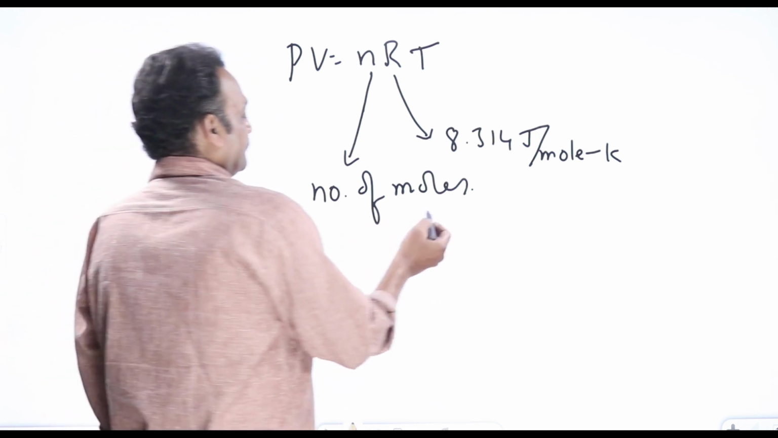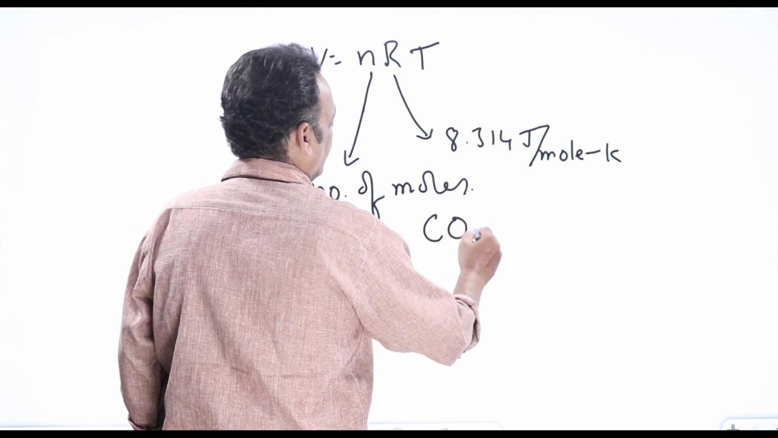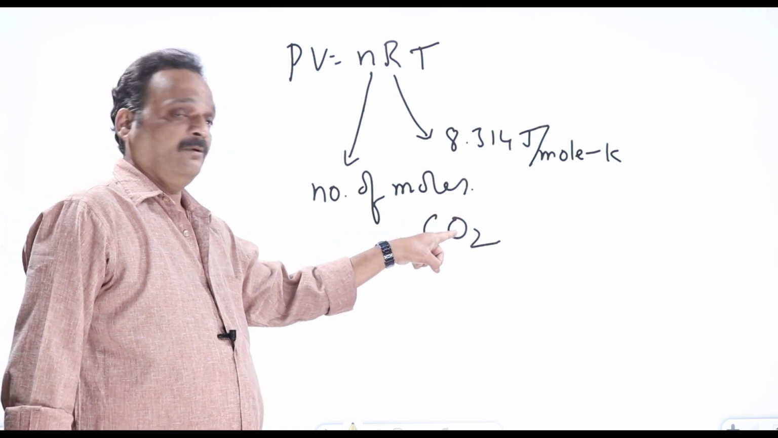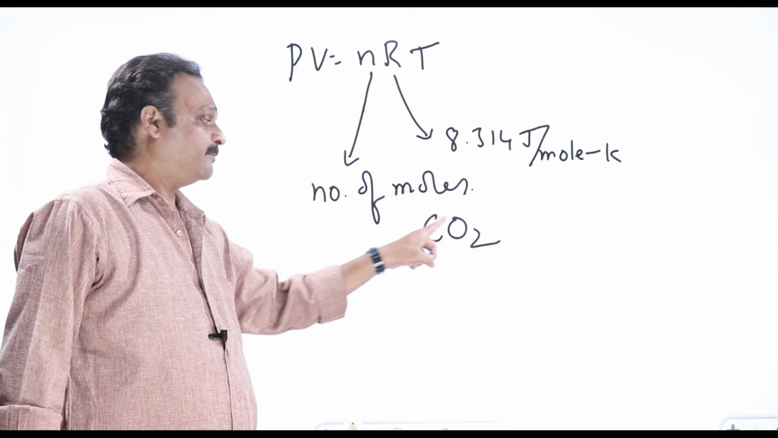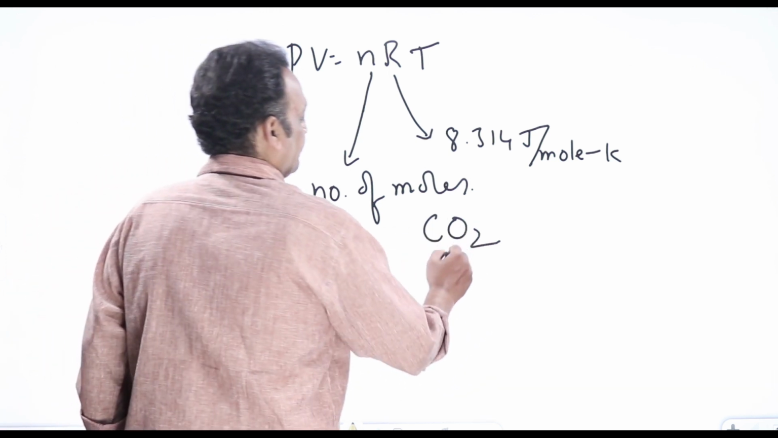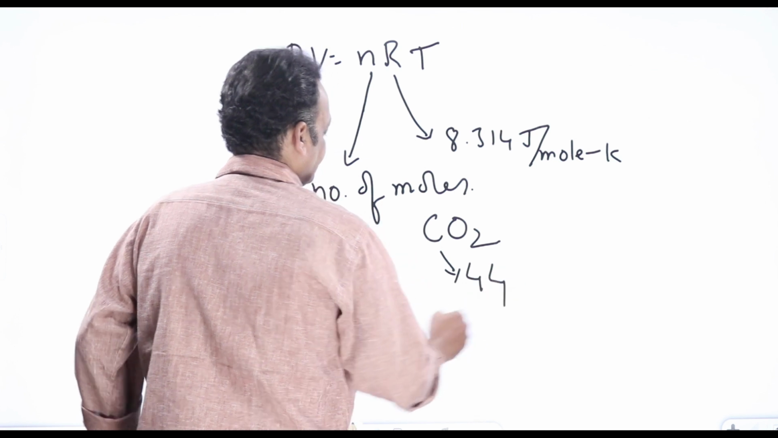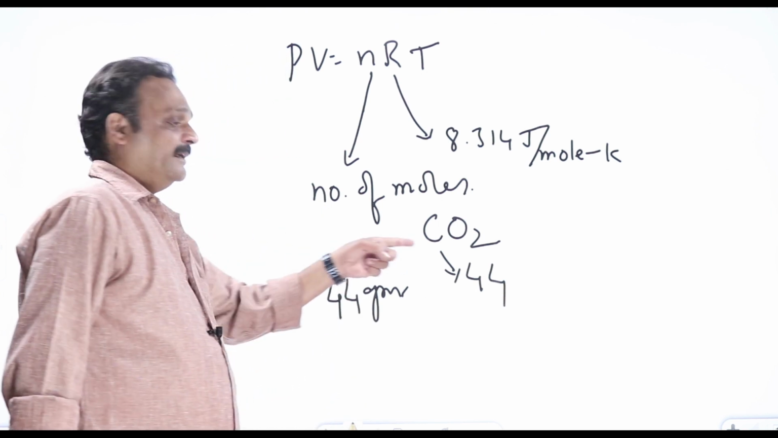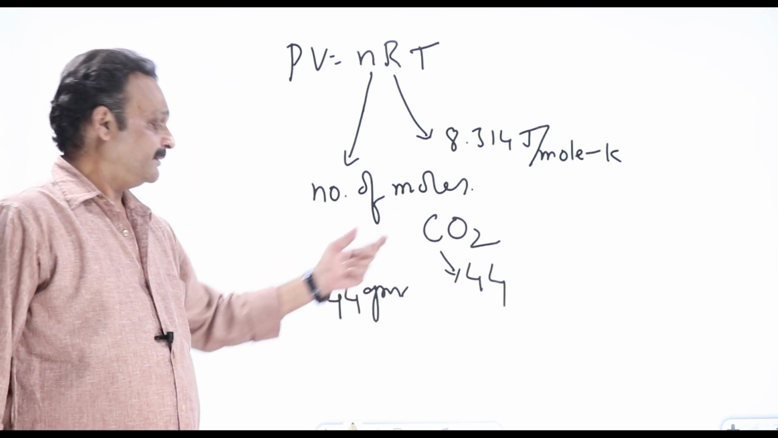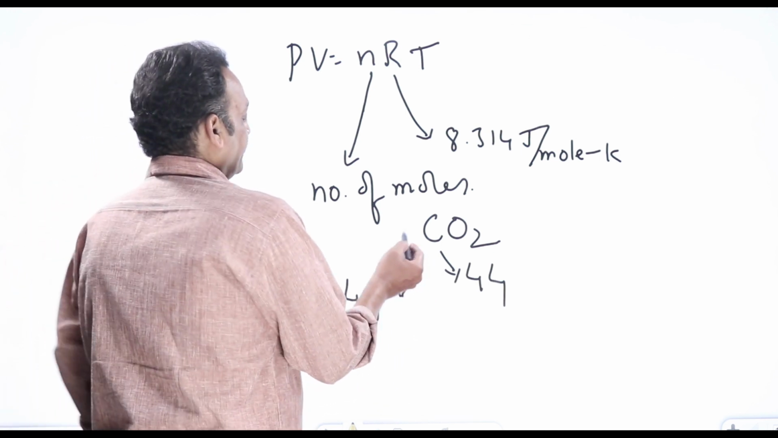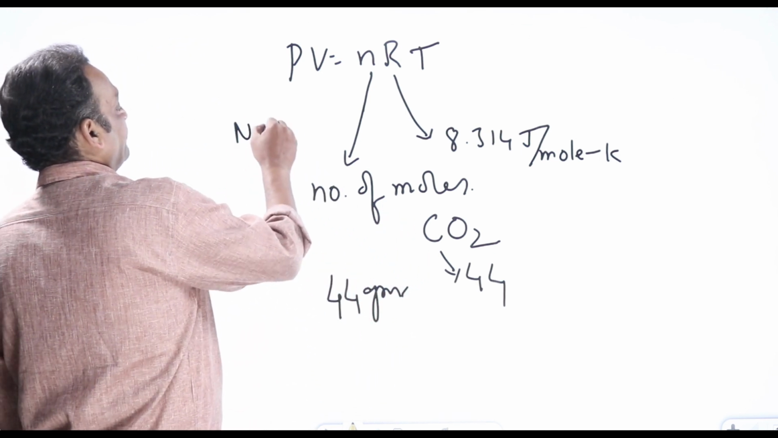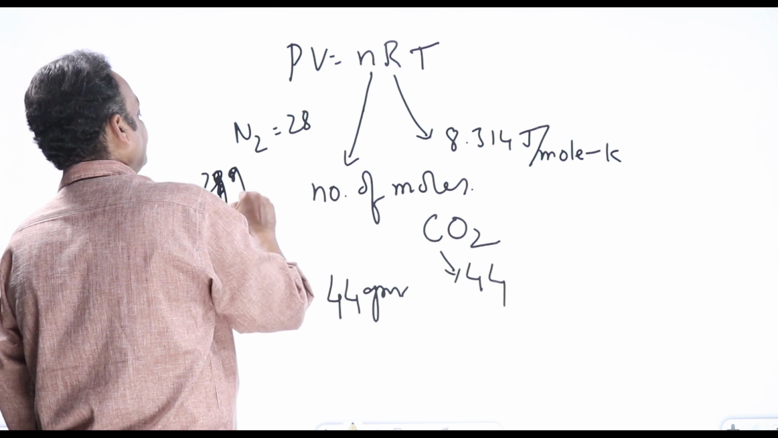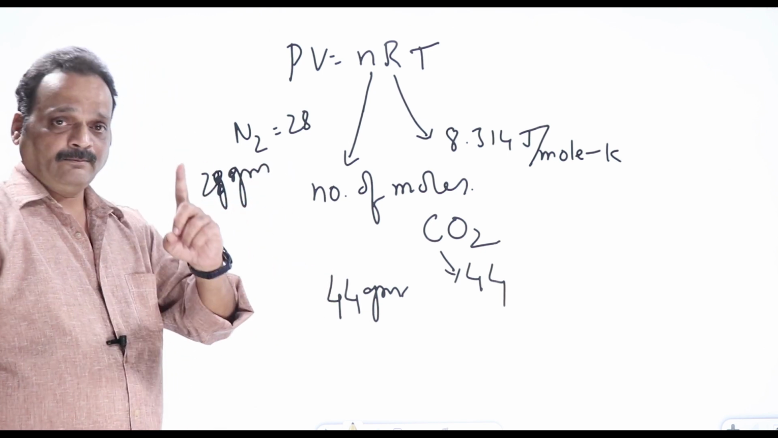Take for example CO2. What is the molecular weight of CO2? For carbon the weight is 12, for O it is 16, so O2 is 32. 32 plus 12 is 44, which means the molecular weight of CO2 is 44. So if I take 44 grams of CO2, then it is 1 mole of gas. Similarly, nitrogen gas: nitrogen molecular weight is 14 plus 14, 28, which means 28 grams of nitrogen is equivalent to 1 mole.